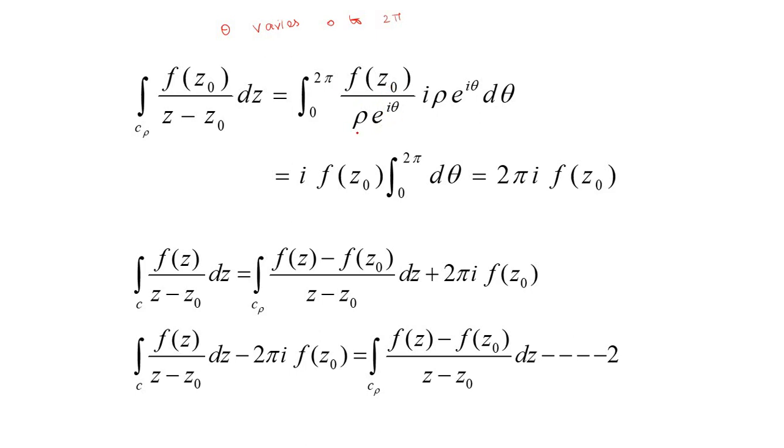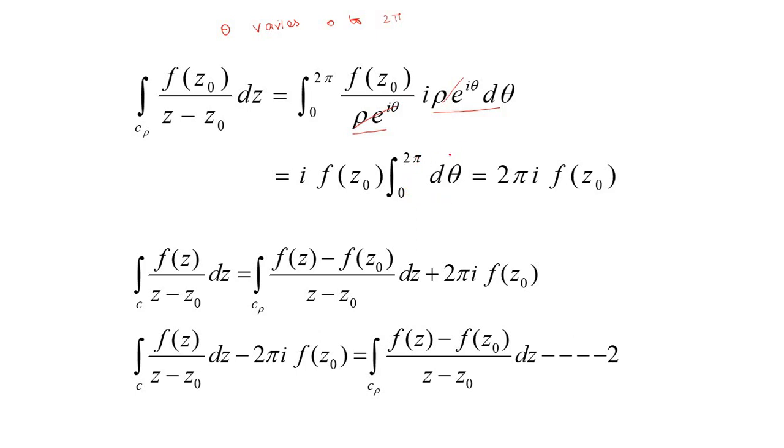We substitute z minus z0 as rho into e power i theta, and the dz value. So rho into e power i theta, rho into e power i theta get cancelled. i is a constant, f(z0) is a constant, so we take them outside. So i into f(z0), then integral over 0 to 2 pi of d theta.